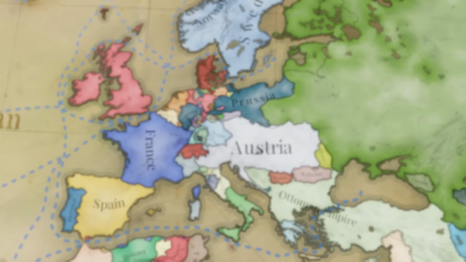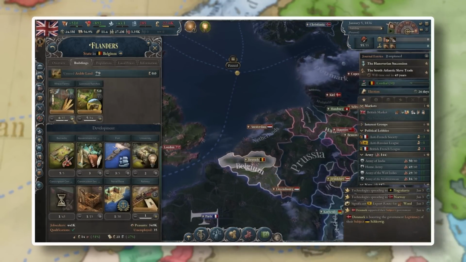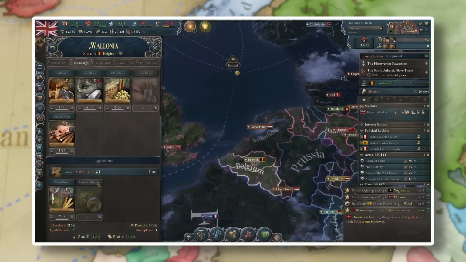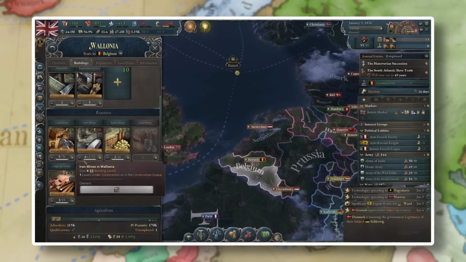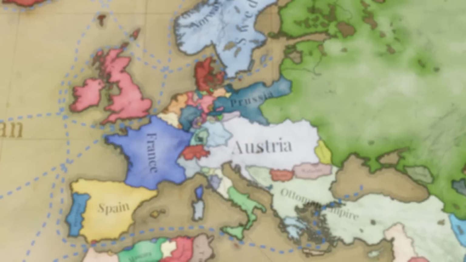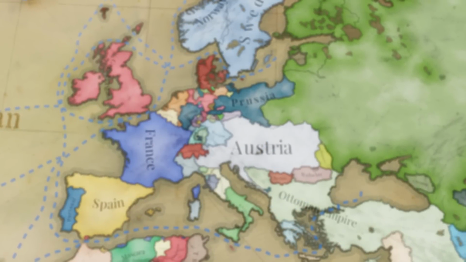In Sphere of Influence, you will be able to use foreign investment as another tool to help you build a strong economy. As the name implies, foreign investment is the process of building industries outside of your own country's borders and bringing the profit from those industries back to your own country. This will allow you to directly compete with and take advantage of foreign markets without needing a trade agreement or a customs union.